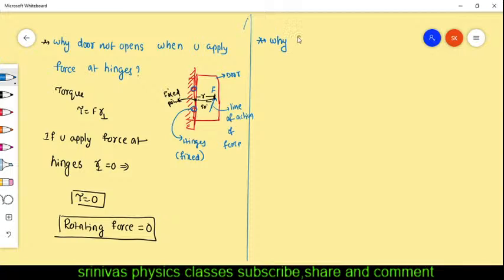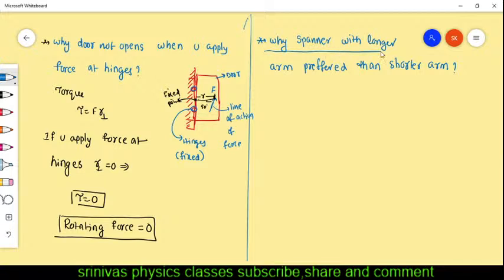Why is the spanner with the longer arm preferred? Can anyone answer?